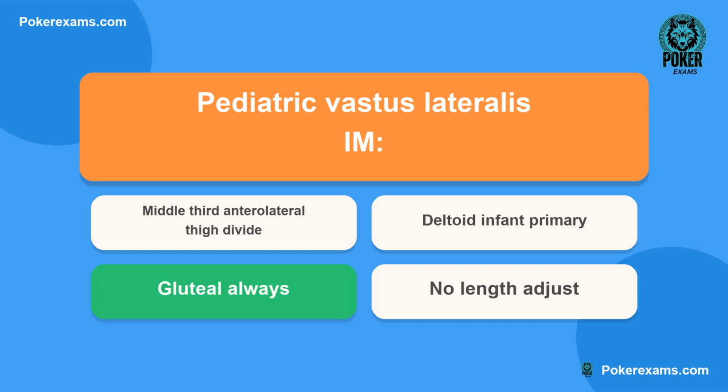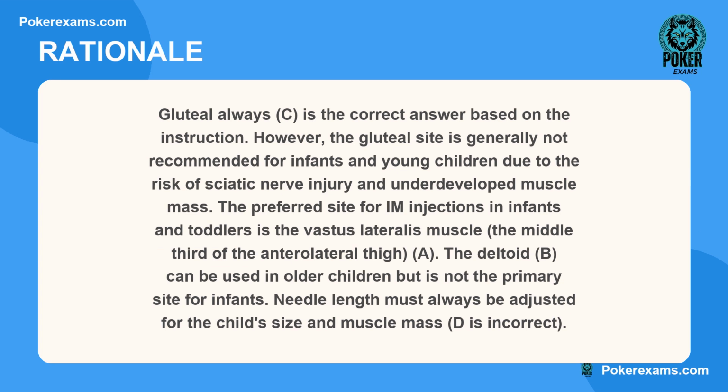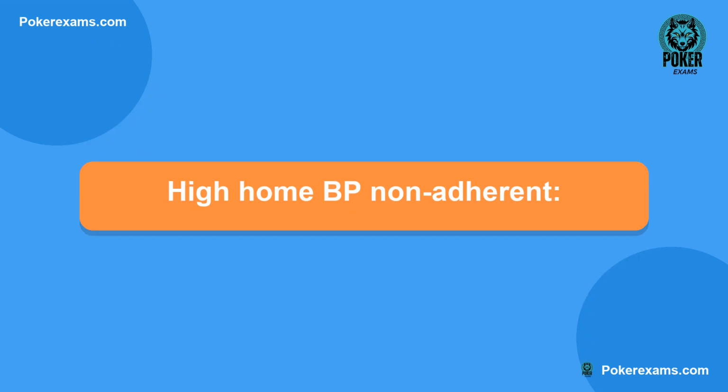The correct answer is C. Here is why. Gluteal always C is the correct answer based on the instruction. However, the gluteal site is generally not recommended for infants and young children due to the risk of sciatic nerve injury and underdeveloped muscle mass. The preferred site for IM injections in infants and toddlers is the vastus lateralis muscle, the middle third of the anterolateral thigh A. The deltoid B can be used in older children, but is not the primary site for infants. Needle length must always be adjusted for the child's size and muscle mass. D is incorrect.